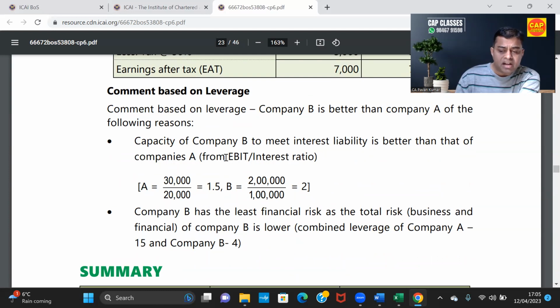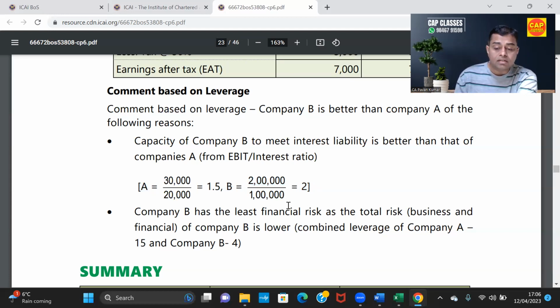They have calculated the EBIT by interest ratio. By chance, do you remember what this ratio is called? It is called the interest coverage ratio. They have calculated the interest coverage ratio and said B's ability to pay interest is higher. If companies A and B go to a bank and apply for a loan, the banker will prefer to give the loan first to B because their ability to pay interest is higher.